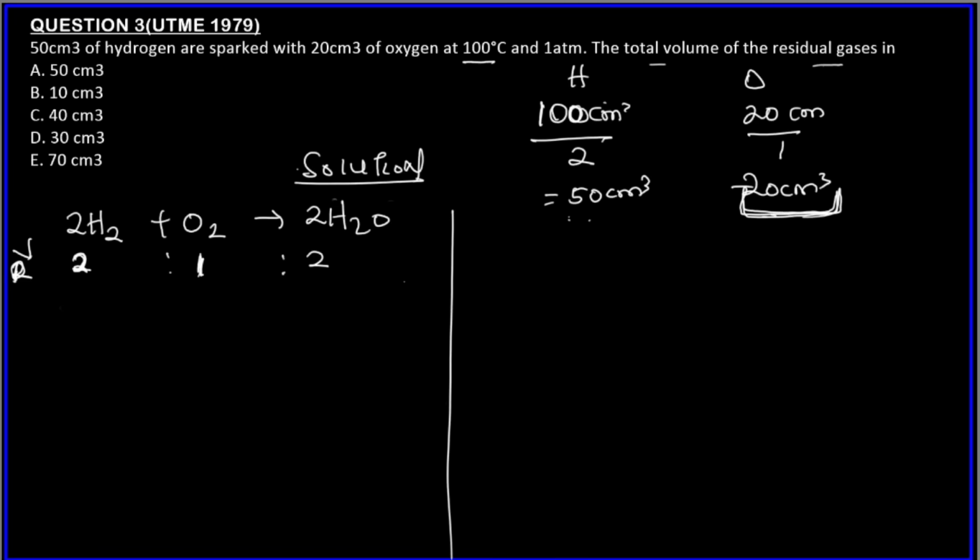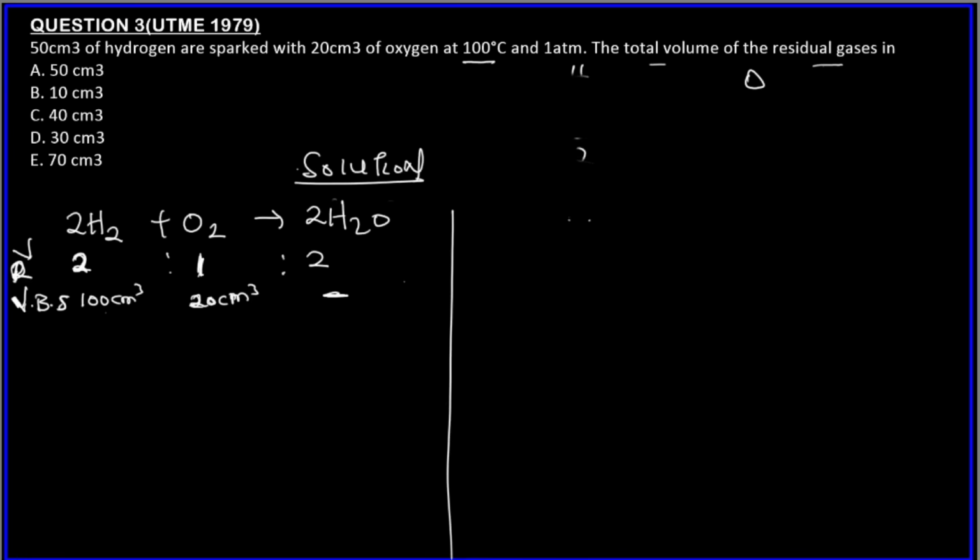So we have determined the limiting reagent. Now we can just write this. I want to give a step-by-step method. Volume before sparking, that means before they react, is 100 centimeter cube and then 20 centimeter cube. This has not sparked yet, so we leave this blank because the water has not been formed. I want to give a proper format that you guys can follow. So this is the volume before sparking.